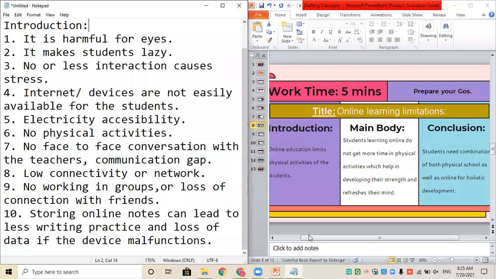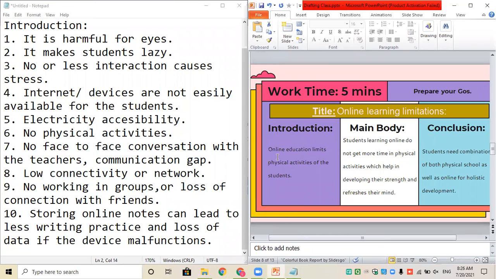Now, select any 2 points which you can explain really well. I don't want you to select all the 10 points because it will be a very big paragraph. Select only 1 or 2 points which you think you can explain really well in the main body. Put those 2 points in the introduction part over here.